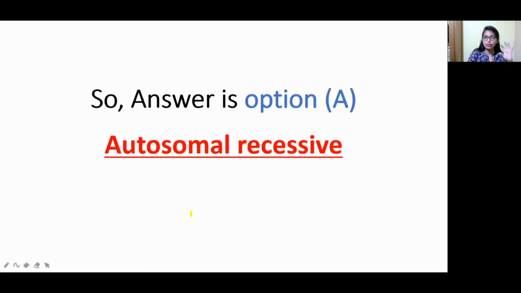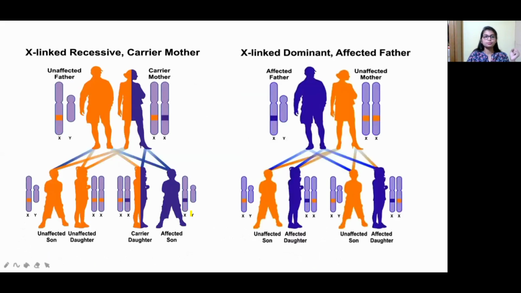Autosomal recessive inheritance. If it is recessive, it can skip generations. Dominant means it never skips a generation. If the father is affected, the baby is directly affected. Okay, let us see some other inheritance patterns.